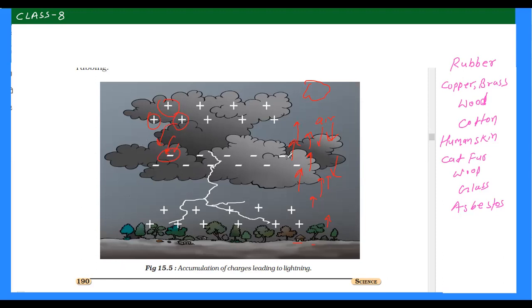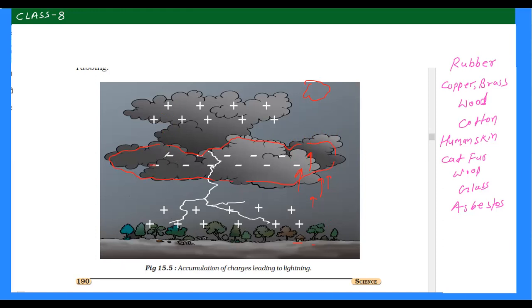An electron has some mass, so these clouds are heavier in comparison to the positively charged cloud, so that negatively charged cloud will be at a lower level. Okay, so next step, this negatively charged cloud starts inducing opposite charge on the ground. On the ground, many trees you can see. So in induction, opposite charge appears, right?